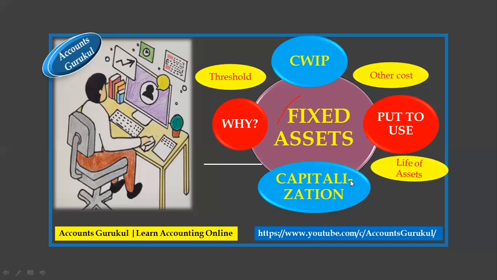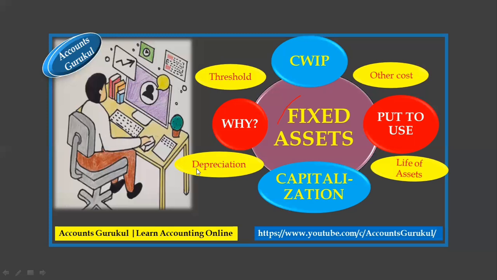clarity about the practical example. So now we know the life of the asset is 5 years, for example, then we have to do the capitalization of that asset. And once we capitalize the asset, what's next? Now it's going to be depreciation. If the life of that asset is 5 years, then we have to depreciate that asset. It means that we have to expense off that asset within those 5 years.